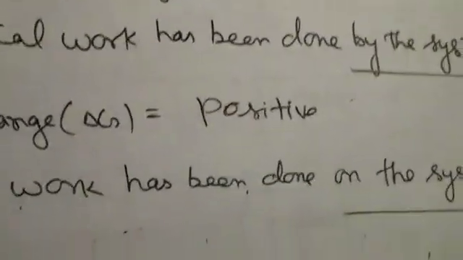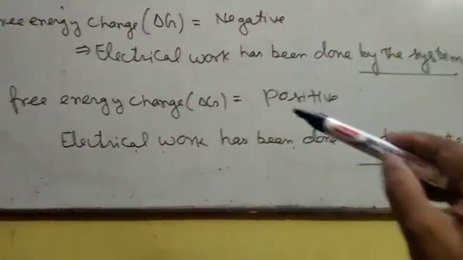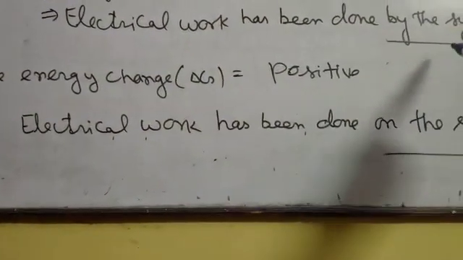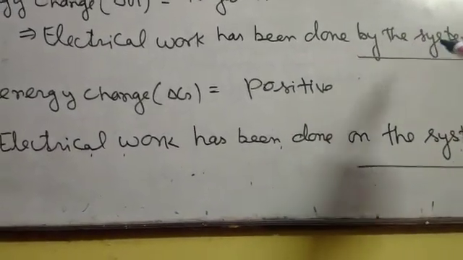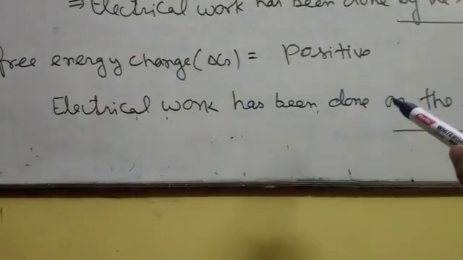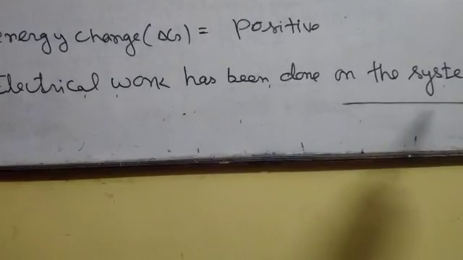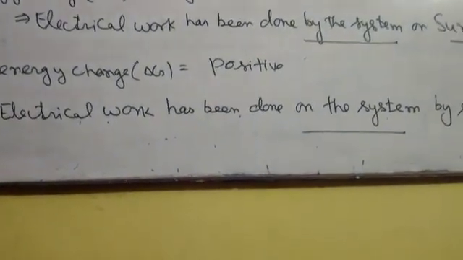In the case of free energy change value negative or positive, if the free energy change is negative, it means electrical work has been done by the system. If delta G is positive, it means electrical work has been done on the system. On the system, system means cell.